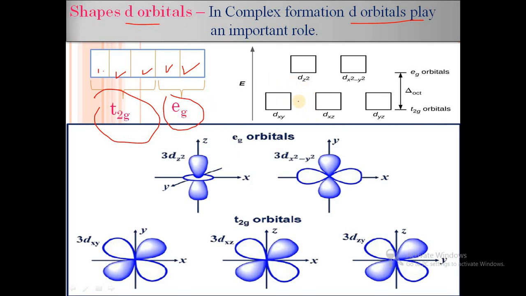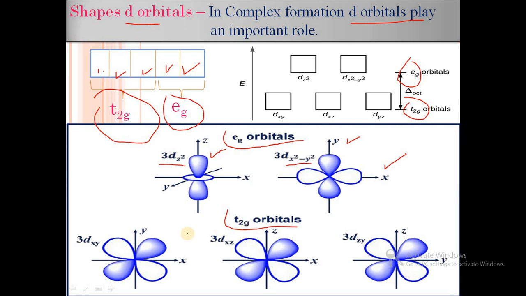In case of crystal field splitting of an octahedral complex, the t2g orbitals have lower energy and the eg orbitals have higher energy, which will be explained in the next video under crystal field splitting of octahedral complexes. So the d orbitals possess eg and t2g orbitals. eg means doubly degenerate, and there are 2 types, dz square and dx square minus y square. In dz square, the lobes lie on the z axis, and in dx square minus y square, the lobes lie on the x and y axes. So overall, the eg orbitals have their lobes on the axes.